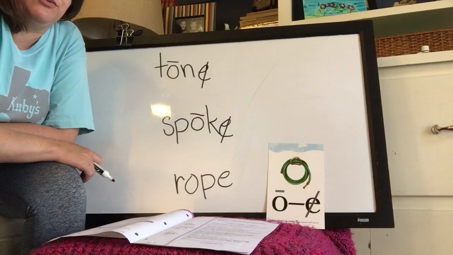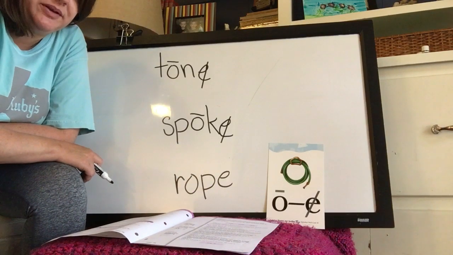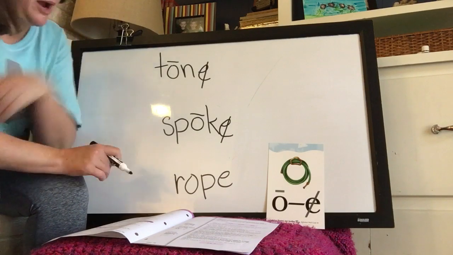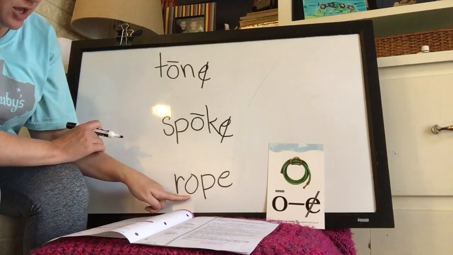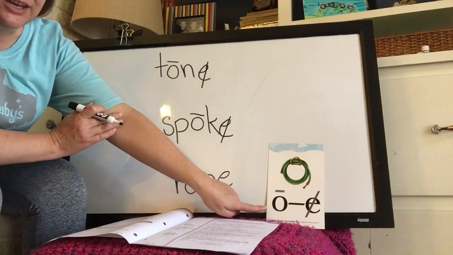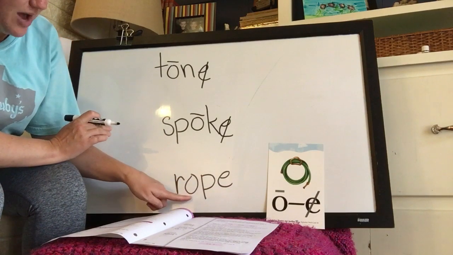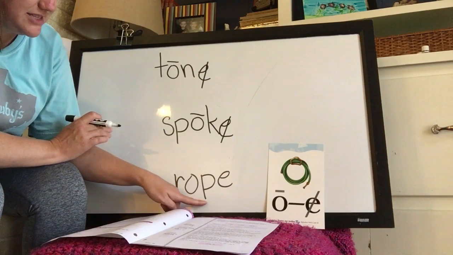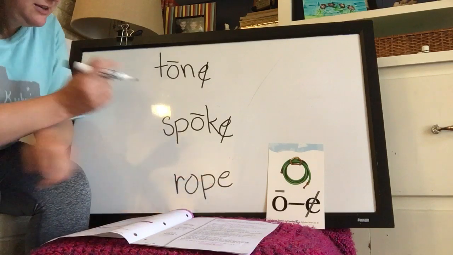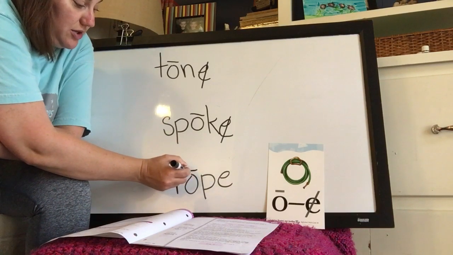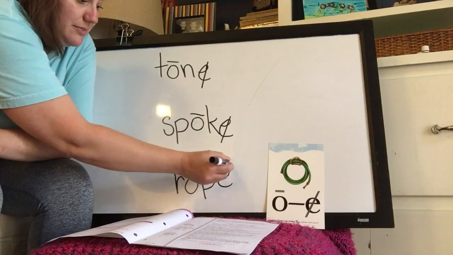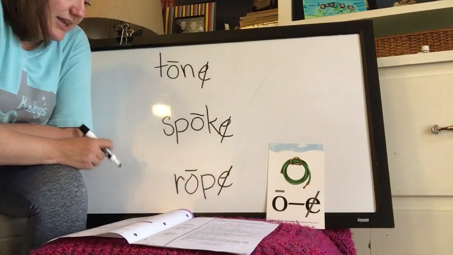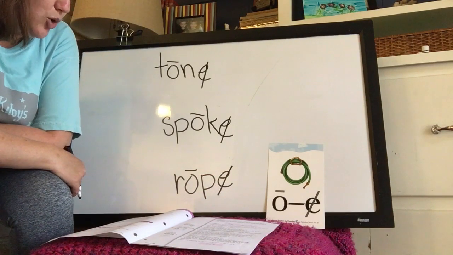Which one is the word? Rope or rop? If you said rope, you're right. Okay, we have the long O, like O, the O in hose, a vowel followed by a consonant and a silent final E is long. Code it with a macron, cross out the E. Now we have the word rope.